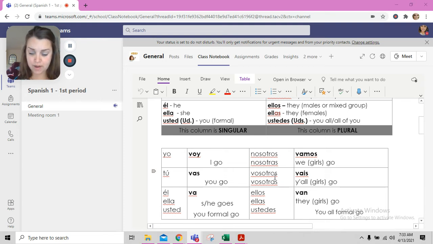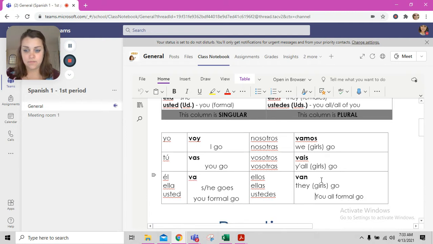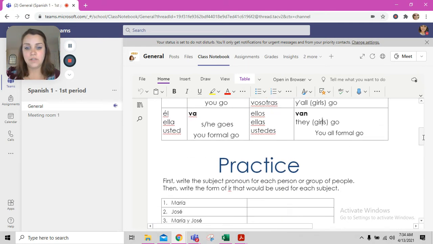Ellos, down at the bottom right here, ellos van means they go. Ellas van means they girls go. And ustedes van means you all, formal, go. Ooh, that got a little crazy there. Sorry about the formatting, guys. All right, so let's go ahead and practice.